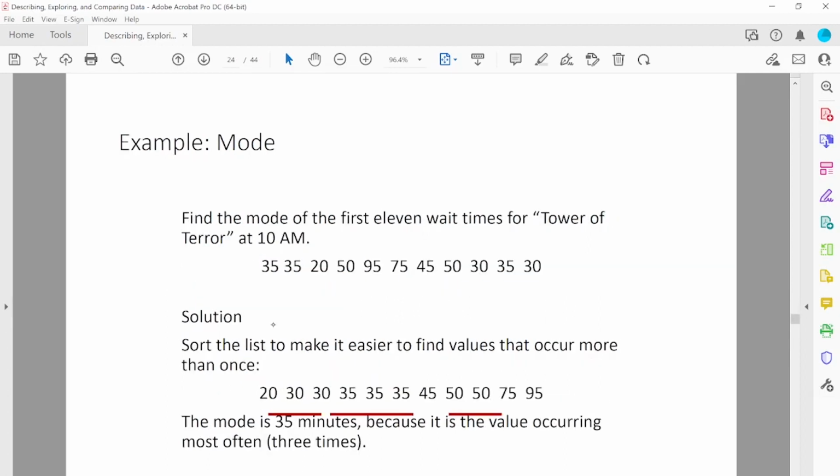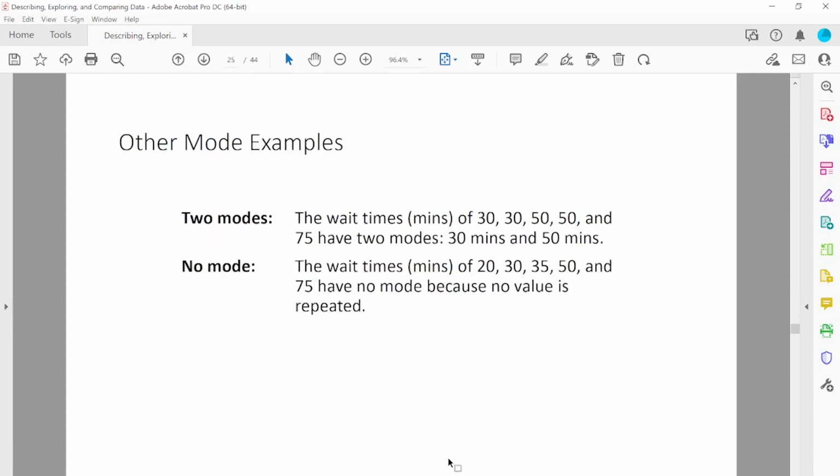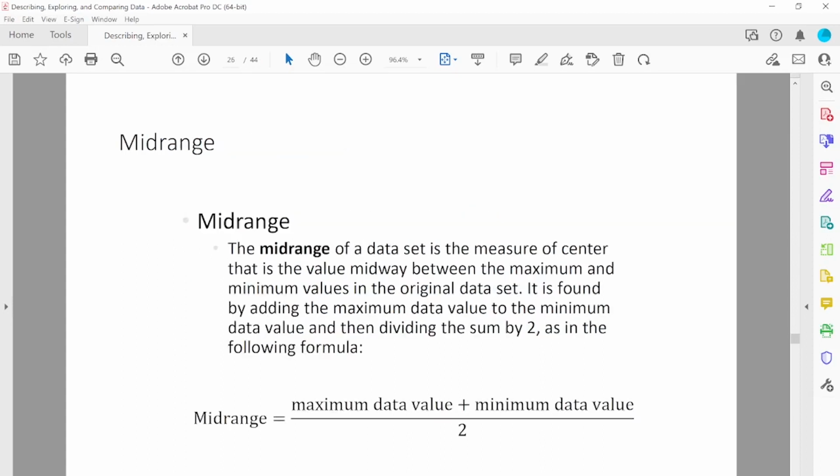I'm going to give you an example here. This is the data set. We sorted the data, and after sorting we can see that 30 repeated 2 times, 35 is repeating 3 times, 50 repeating 2 times. So that means 35 has the highest repeated value, so 35 minutes is the mode, because it's 3 times. For the 2 mode case, let's say these are the data we are playing with. 30 and 50 are repeating the same number of times, so there are 2 modes, 30 and 50. No mode, let's say this is another data set. Here nothing is repeating, so we have no mode in this case.